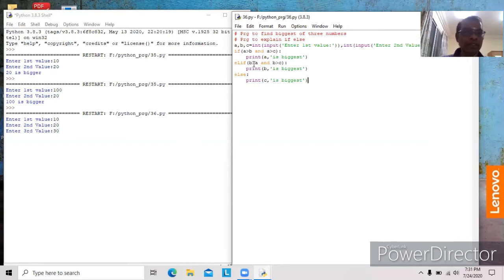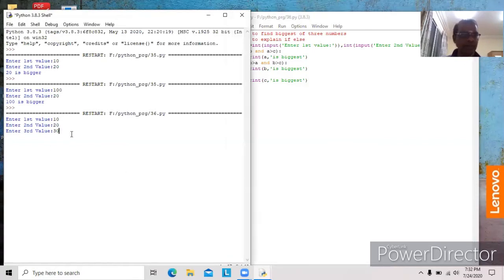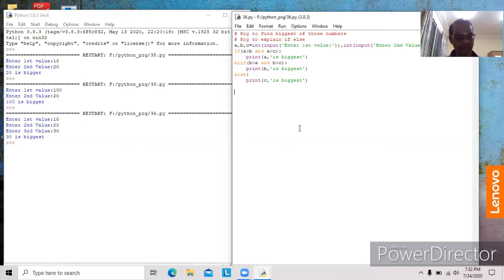Again, 20 is greater than 10, it is true. 20 greater than 30, it is false. So one true, one false, again and gives false. So both conditions are false. In this case, all the conditions are false, so the else statement will execute. We will get C is biggest. We will get output as 30 is biggest. C is assigned with 30. Okay, 30 is biggest.